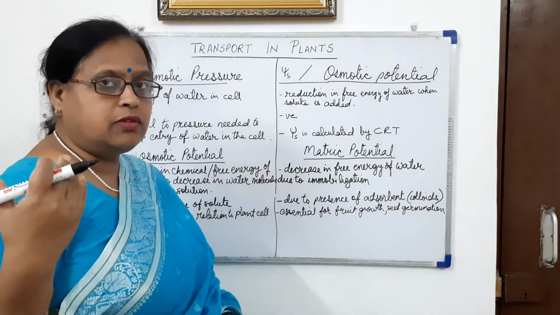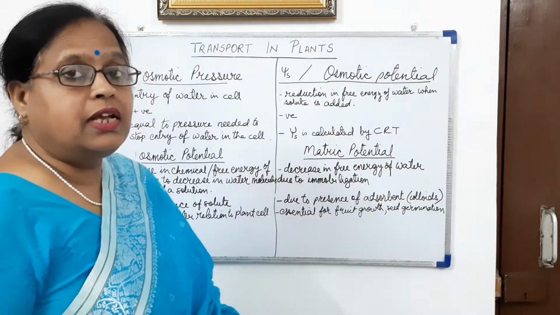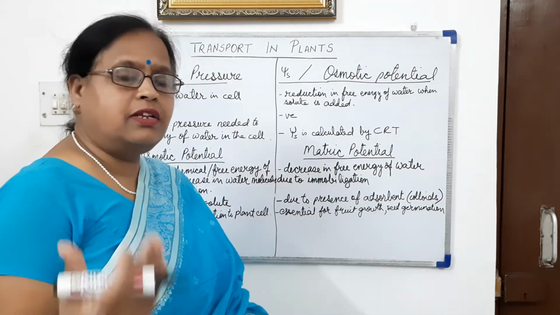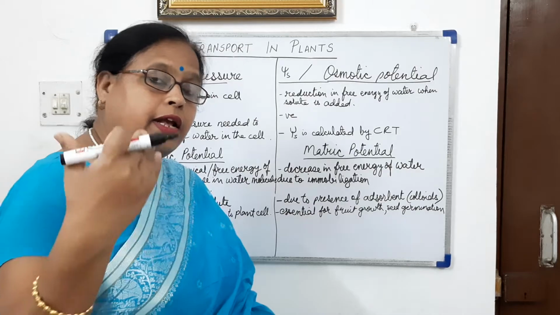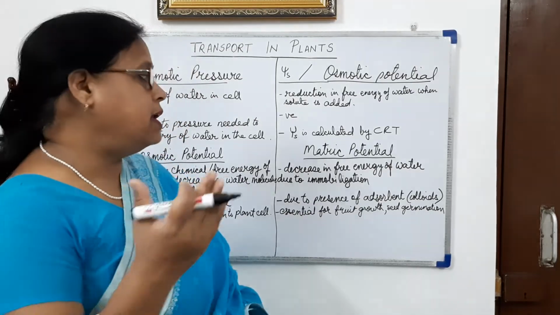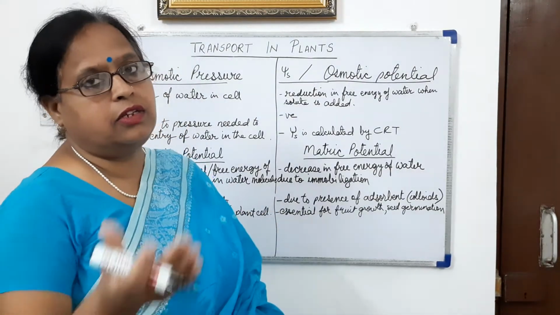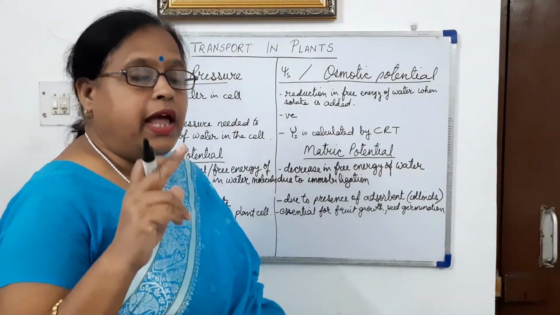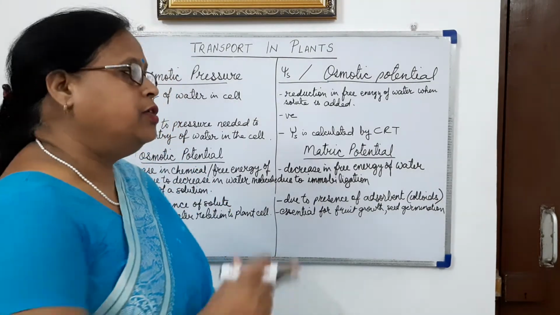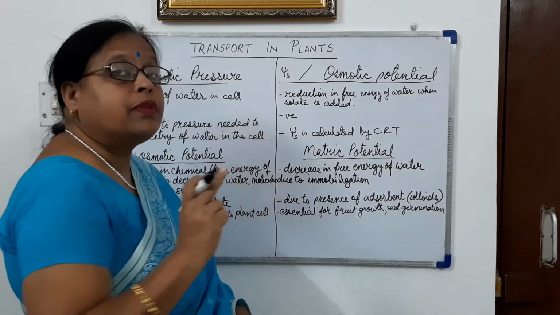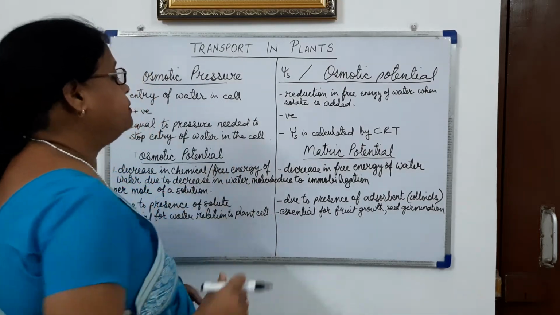Some scientists who are studying soil biology describe matric potential in one way, and those who are studying the plant cell describe it another way. So at this class 11 level, you have to understand matric potential in this way.